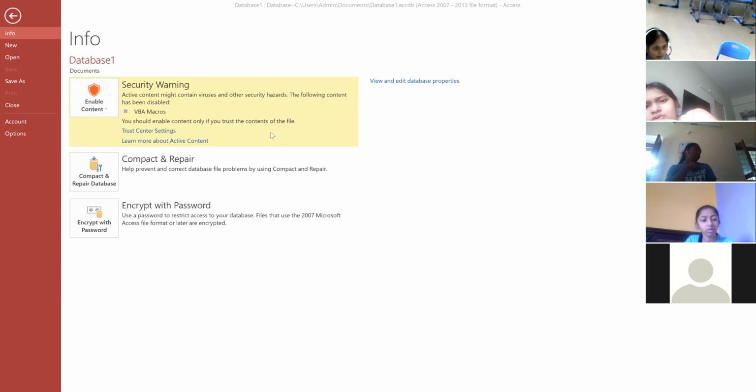What are they namely? Data sheet view and design view. Okay, design view and data sheet view.